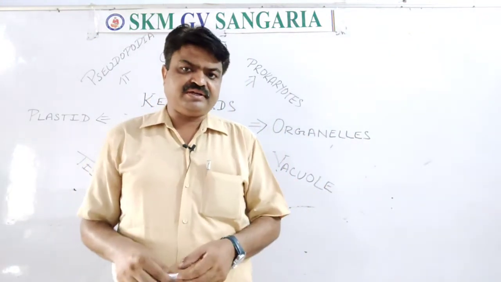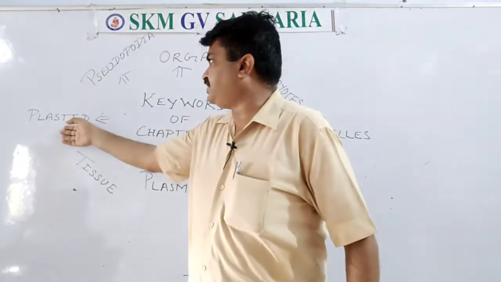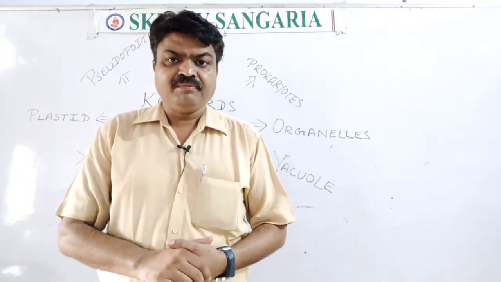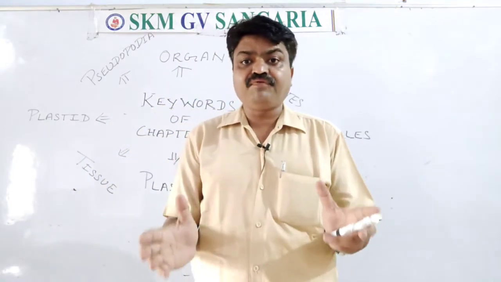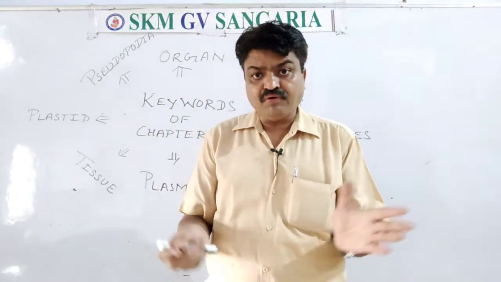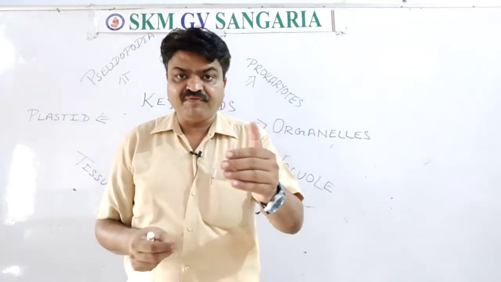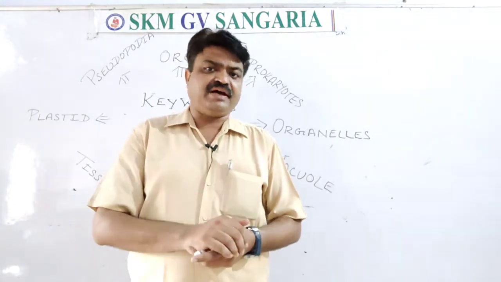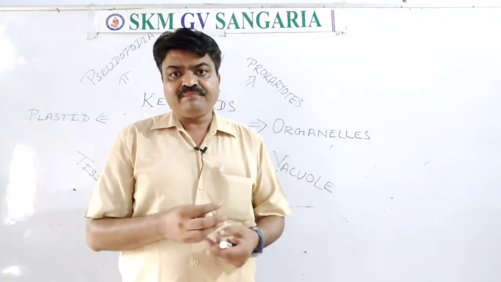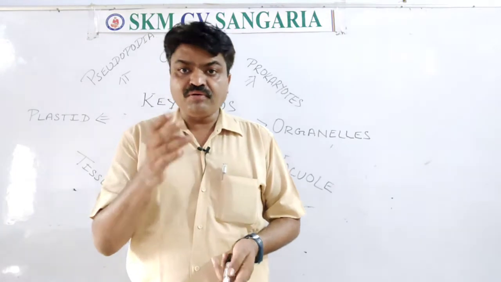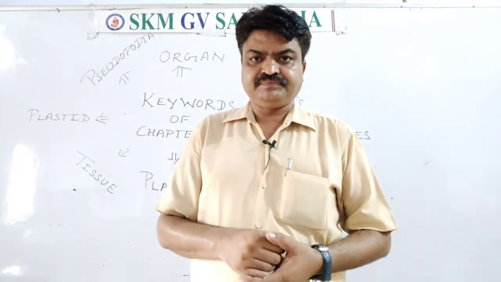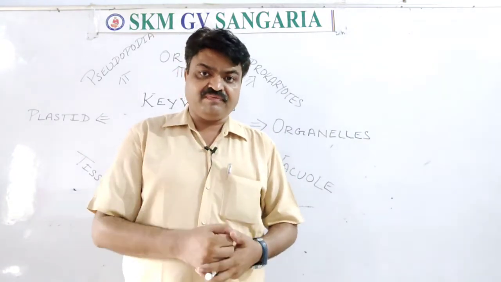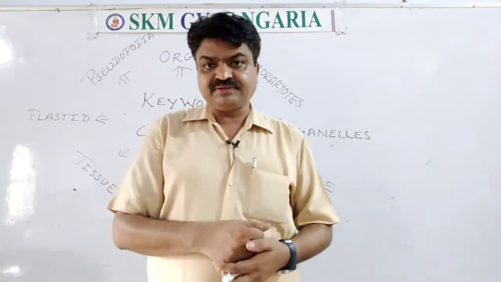Now we come to the next keyword, plastid. What are plastids, student? Plastids are colorful or colorless pigments that are found only in the plant cell. There are three types of plastids, student: chromoplast, chloroplast and leucoplast. Chromoplast provides different colors to flowers, fruits or vegetables.